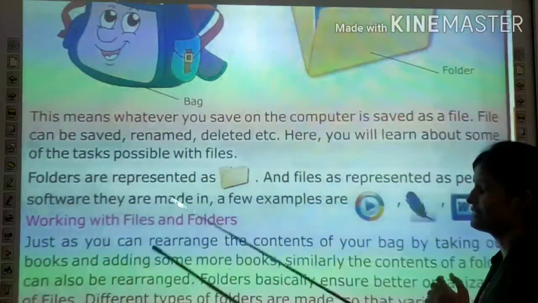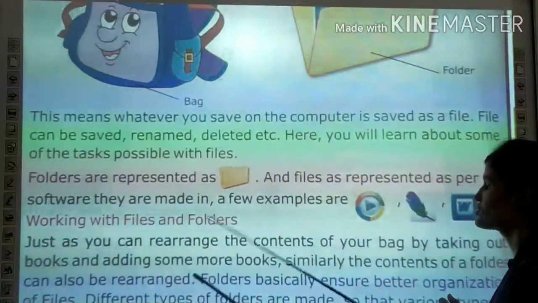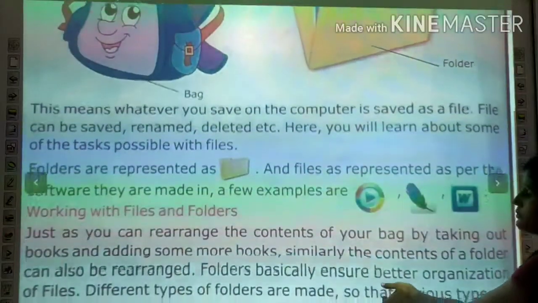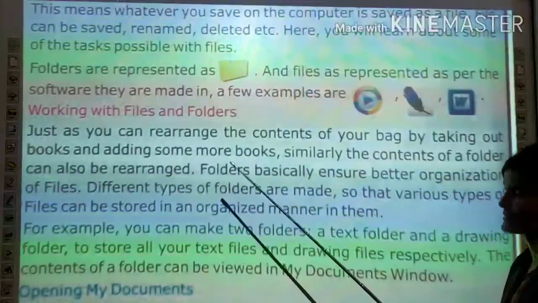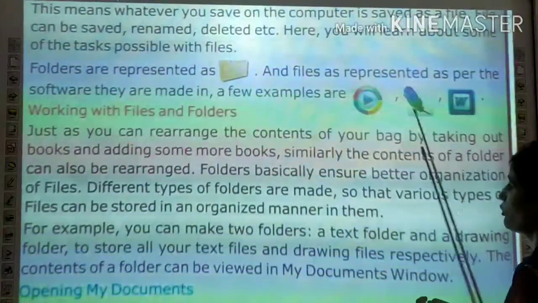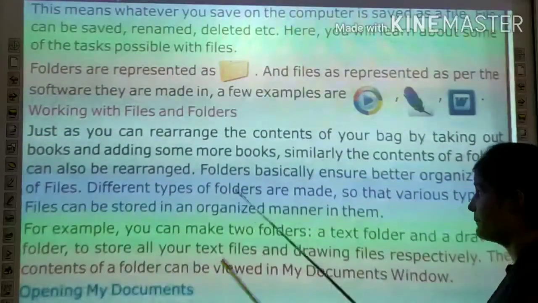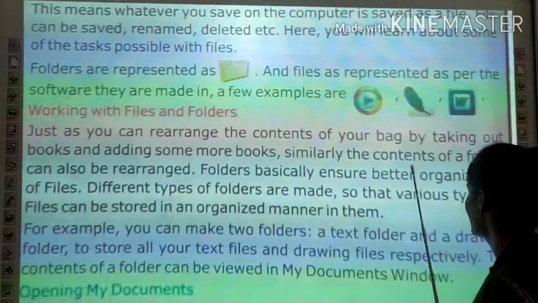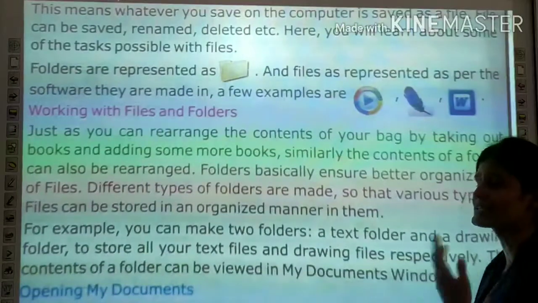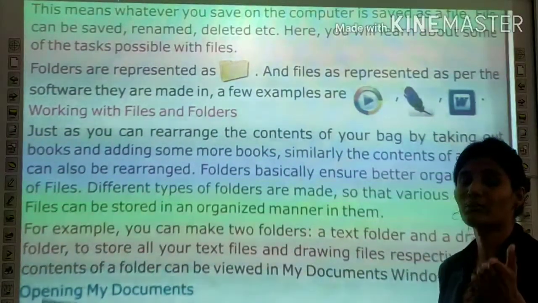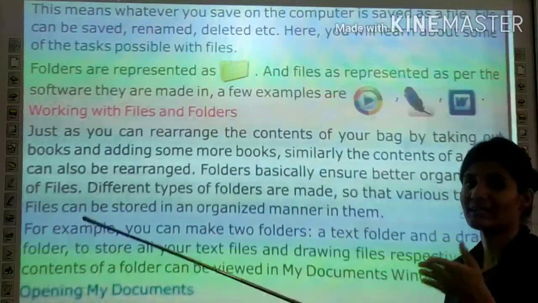Working with files and folders, just as you can rearrange the contents of your bag by taking out books and adding some more books. Similarly, the contents of a folder can also be rearranged. Folder का content भी rearranged हो जाता है. Folders basically ensure better organization of files. Folders किस लिए होते हैं, ताकि आप files को properly organize करके रख सकें.